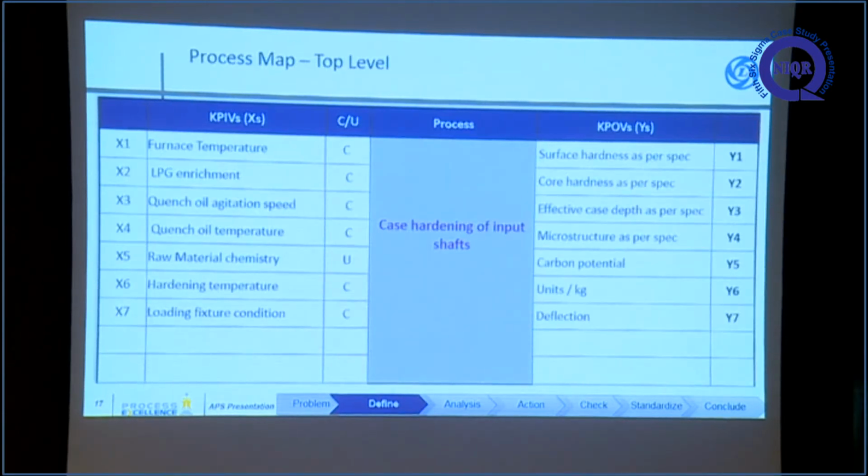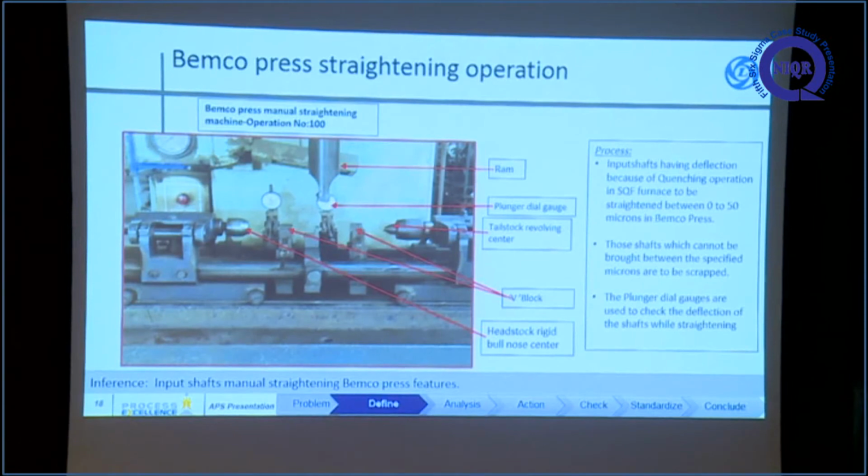This is our process mapping in the heat treatment shop. These are the key process input variables, sir: hardening temperature, load, quenching oil temperature and so on. The output variables are mainly surface hardness, carbon potential, and deflection, as some deflection will also be there in the heat treatment operation. This is the Bemco-Pras straightening operation, which we do manually after heat treatment and shot blasting. We fix the input shaft which has some deflection, that is a bend, and remove that bend by this manual straightening operation. This is the methodology we are following.